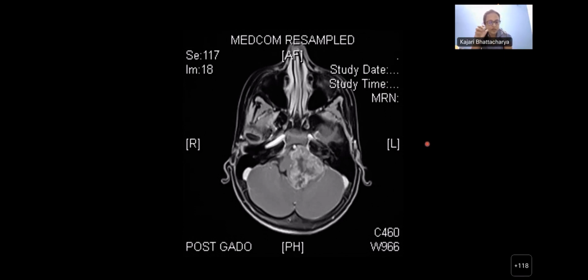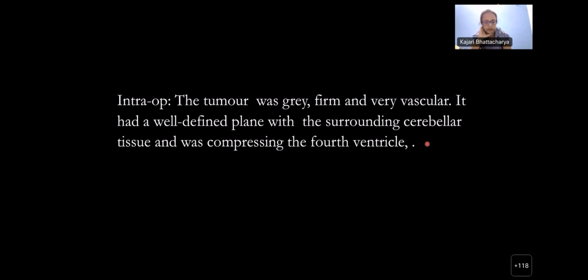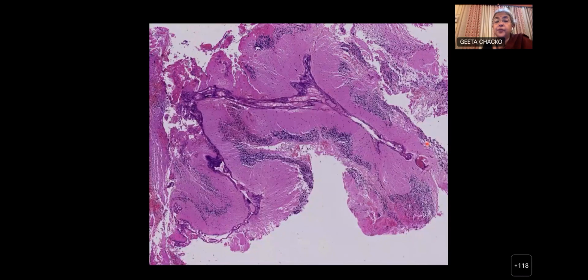Do we have only one image, ma'am, for this? Yeah, I've only left one. Okay. So what we had here was a very vascular tumor. Surprisingly, it had a well-defined plane, but was also arising from the vermis, but there was a clear plane of demarcation in some areas of the tumor. So let's go on to the slides, Shatabdi.